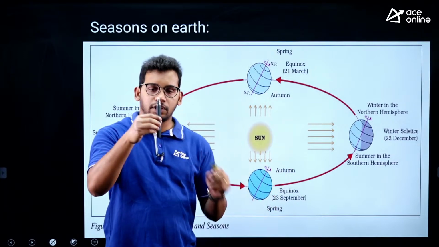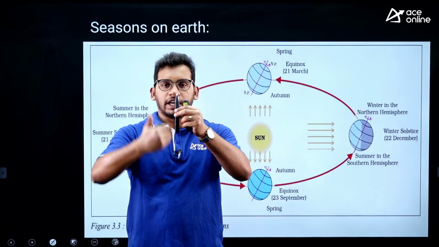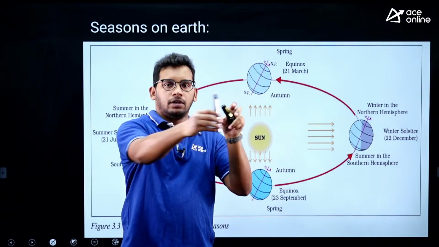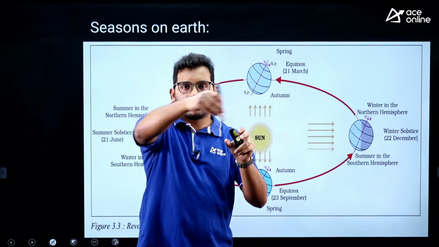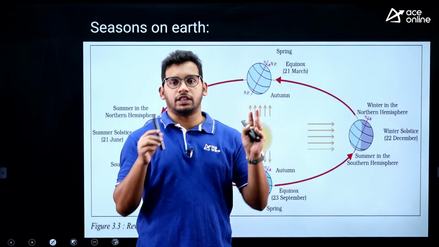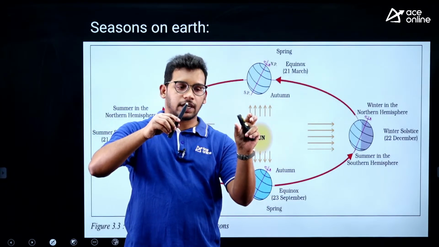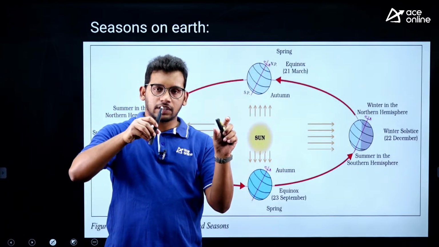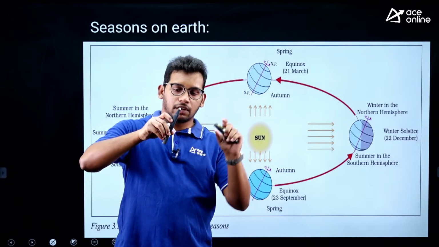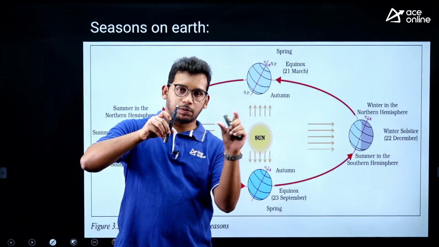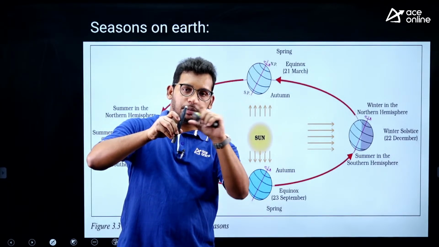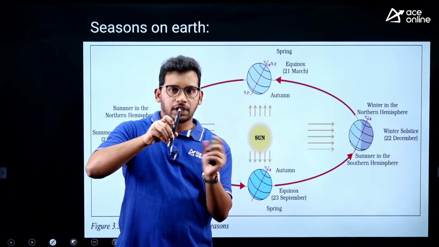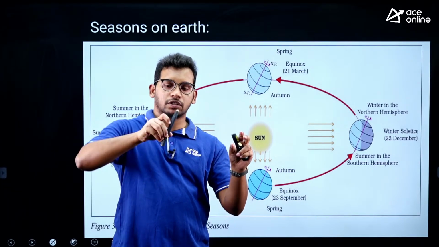So, assume this is the circle of the earth with the center division, the axis, and this is the sun. The earth is revolving around the sun, we all know, right, but the earth is not exactly straight like this, rather it is tilting towards the sun. So, the northern hemisphere is tilting towards the sun. Whenever it is here, the northern hemisphere is nearer compared to the southern hemisphere. Because of the tilt, the northern hemisphere is near to the sun, and the southern hemisphere is a little bit far away from the sun.